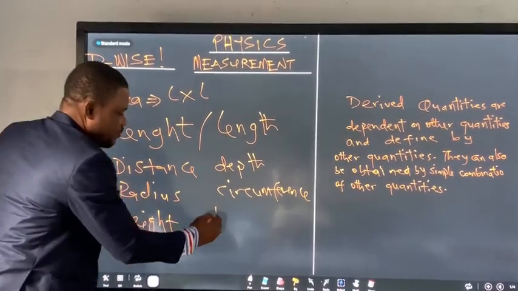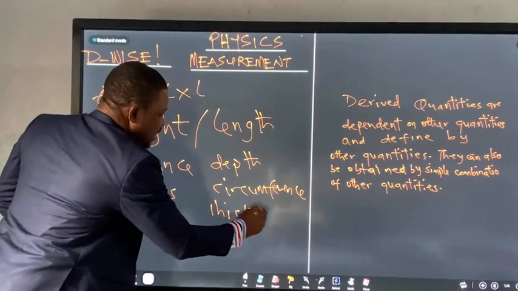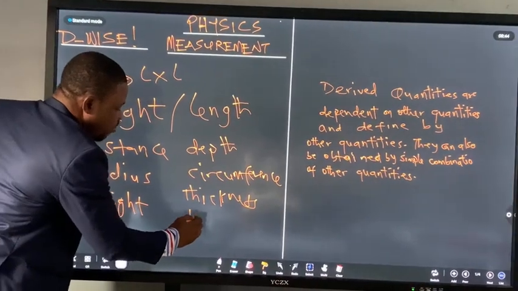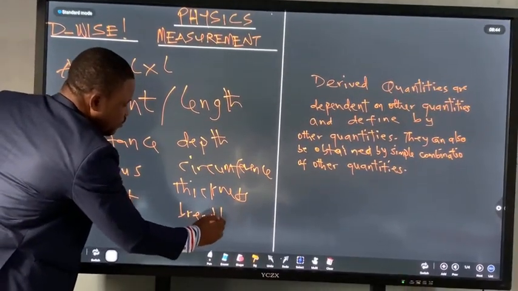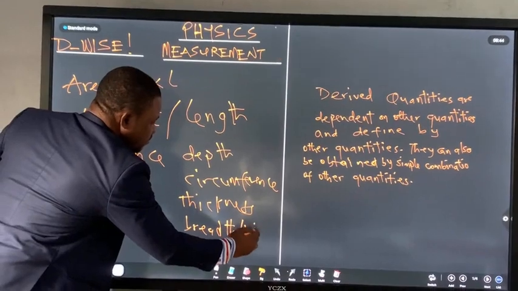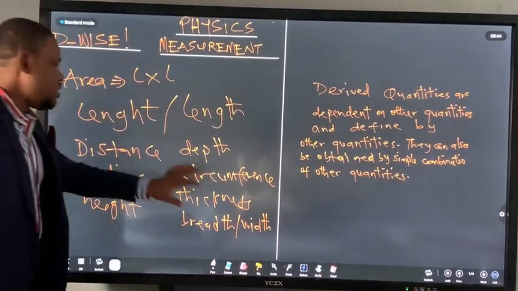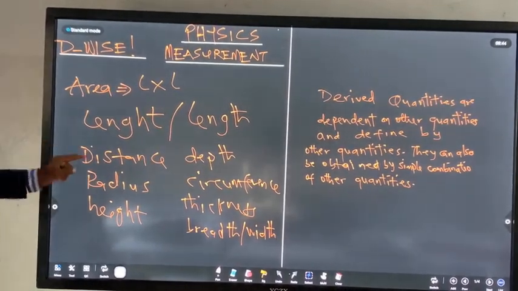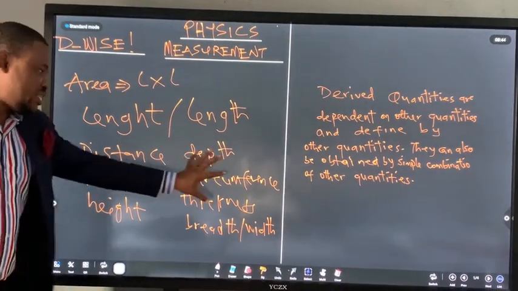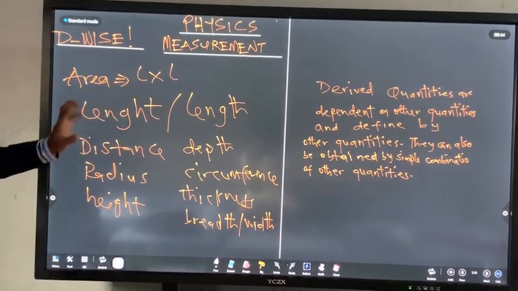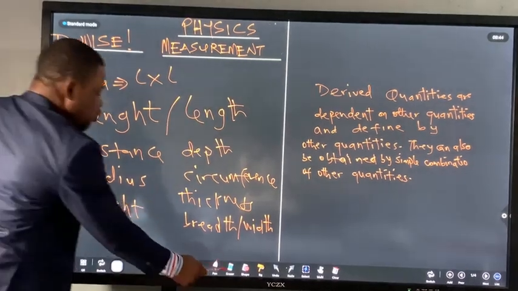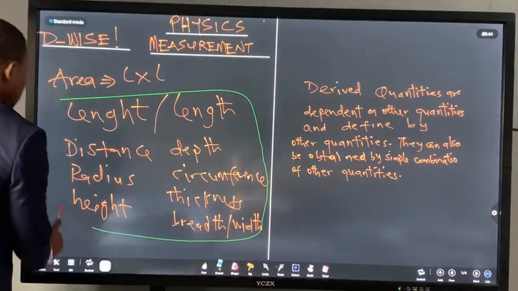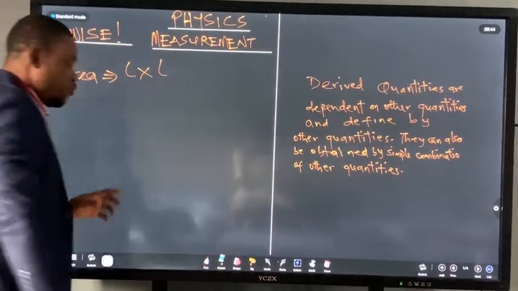Even thickness, because you encounter all these things. Width or breadth. All of these are classified under length. So anytime you're looking for area, it's always two of these different lengths that you must combine. You must combine two of them to get what now? Area. So area is always a combination of two lengths.